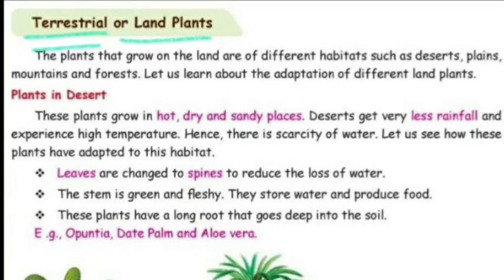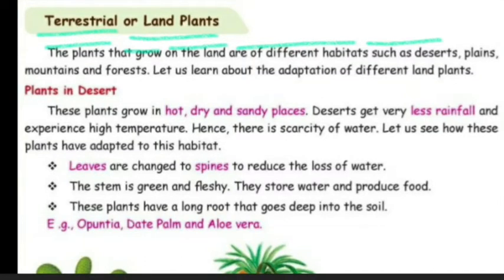The plants that grow on land live in different habitats, such as deserts, plains, mountains, and forests. In these areas, the plants adapt to different types of habitat. Habitat means the physical characteristics which they adapt to survive, to live, and to grow in these areas.